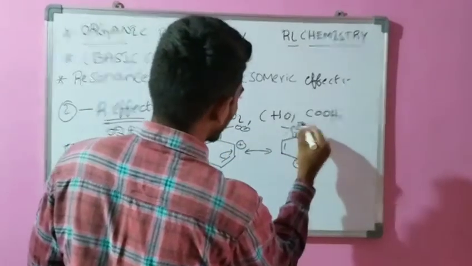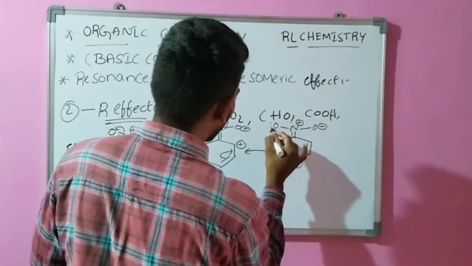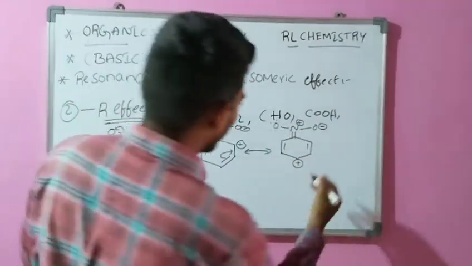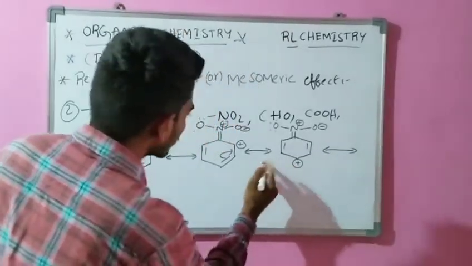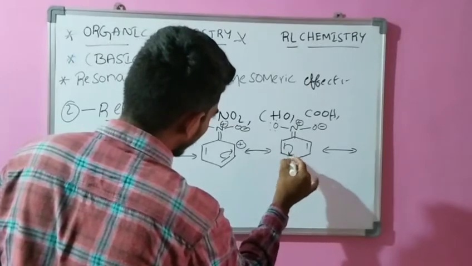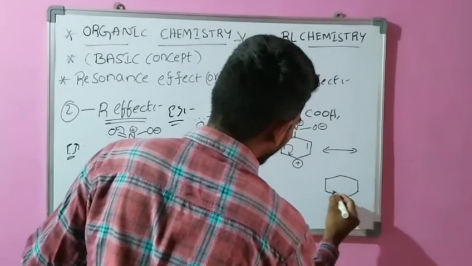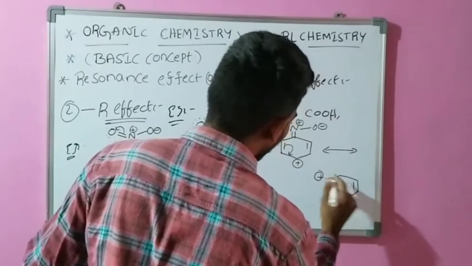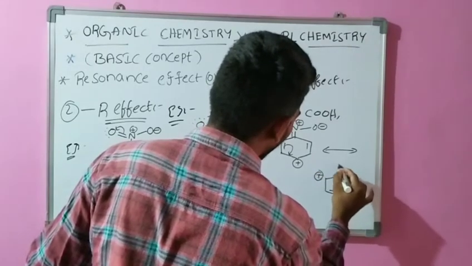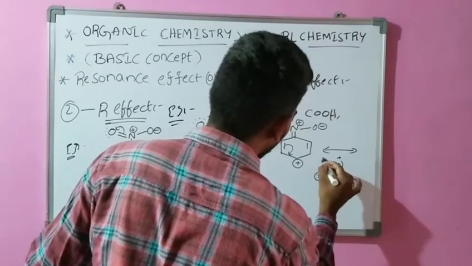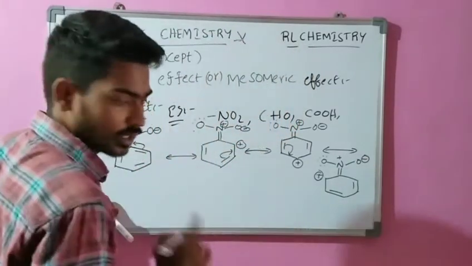Here it forms a positive charge, nitrogen always having a positive charge. Are you understanding? Here also this bond migrates, and it gets this type of structure with a positive charge, and it forms this type of canonical structure.